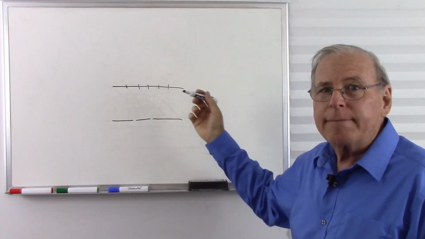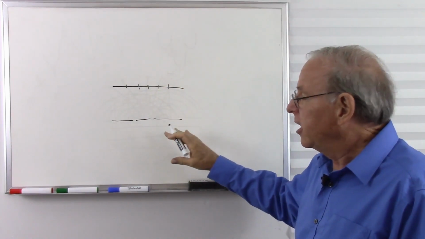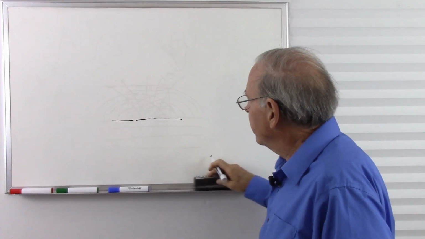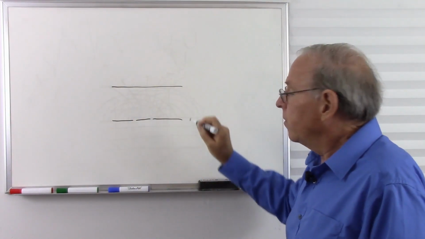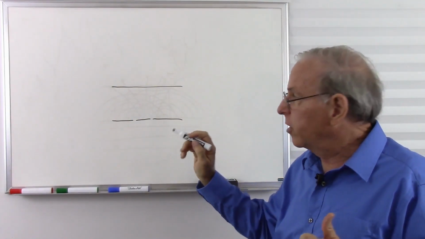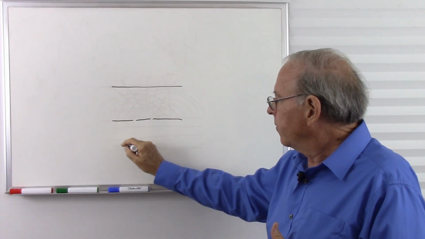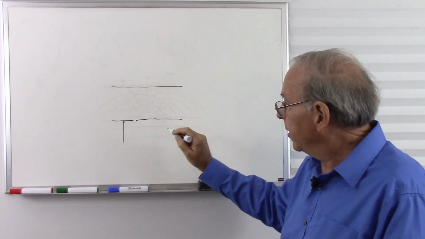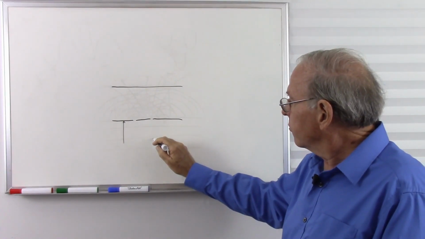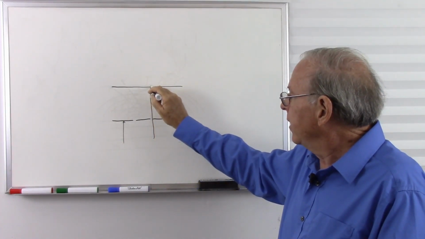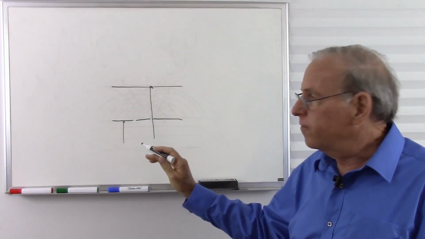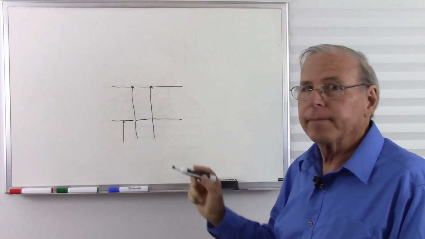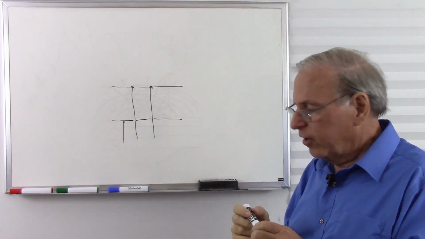But let's throttle that back and put less and less light until we have individual photons coming here. And see what happens. Well, with individual photons, here's what we would expect. We expect that one photon may hit here and not go through the slit. Okay, that's not part of the experiment. But let's say a photon goes through the slit, that photon should go in a straight line and hit here. And let's say another photon goes through this slit, it should go in a straight line and hit there. But that's not what happens.